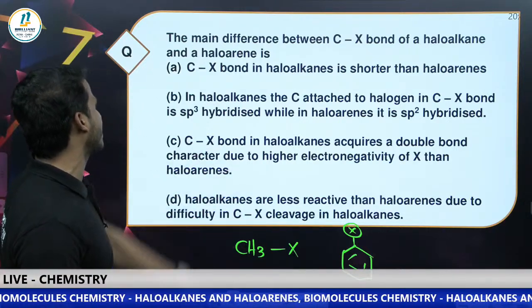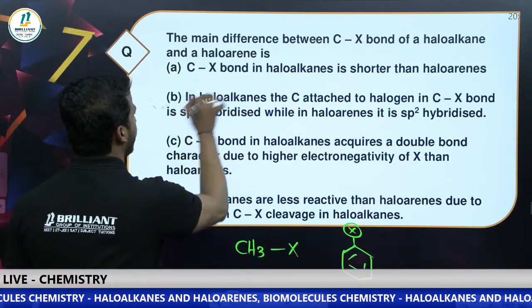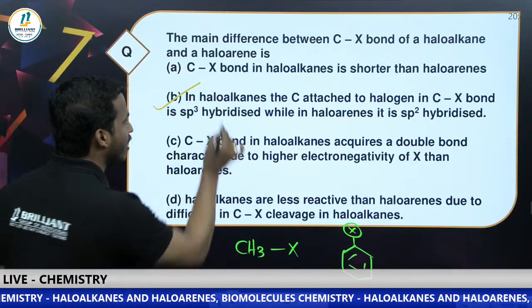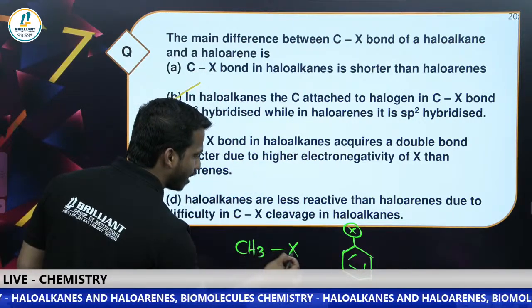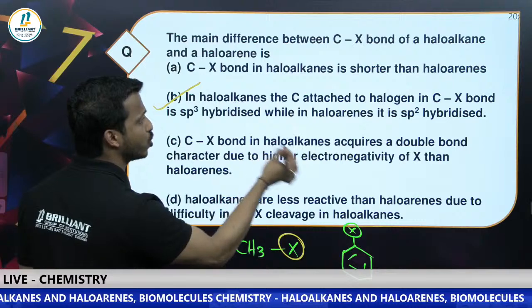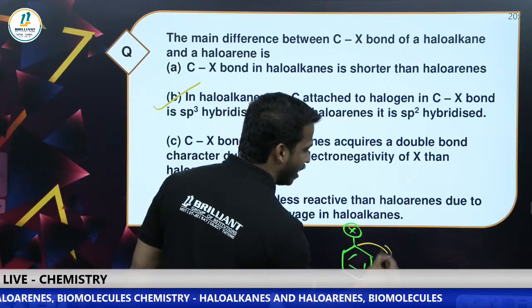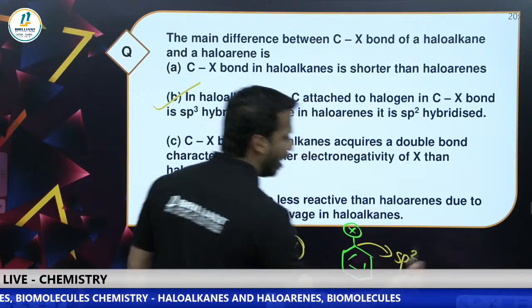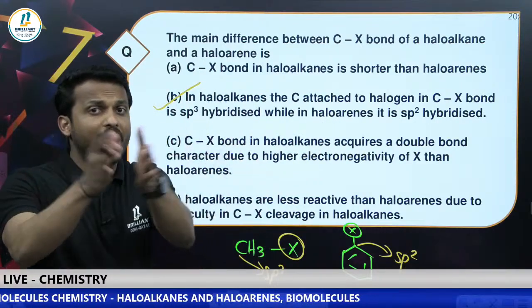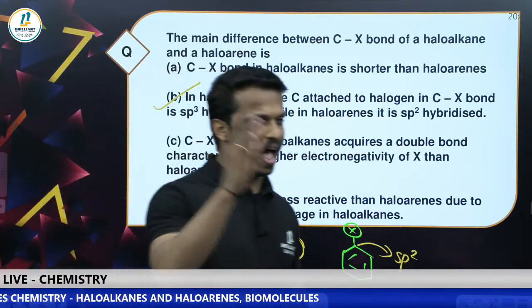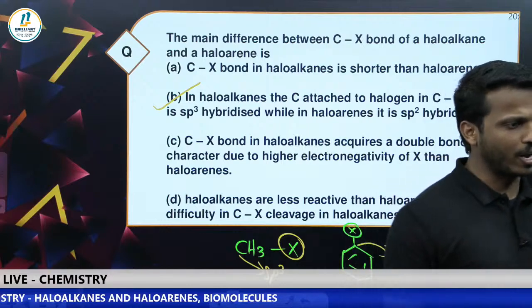The correct answer we can give as option B, because in haloalkane the halogen-attached carbon is sp3 hybridized, but in haloarene the halogen-connected carbon is sp2 hybridized. This is the basic difference between haloalkane and haloarene. Okay, no problem.